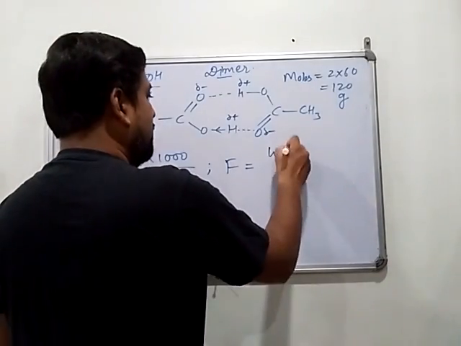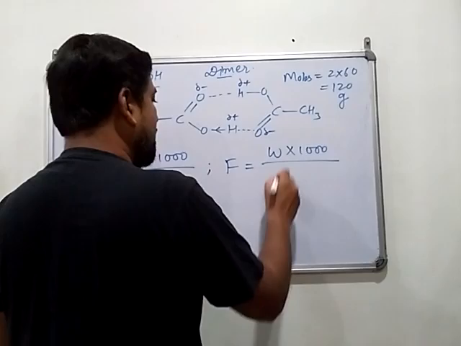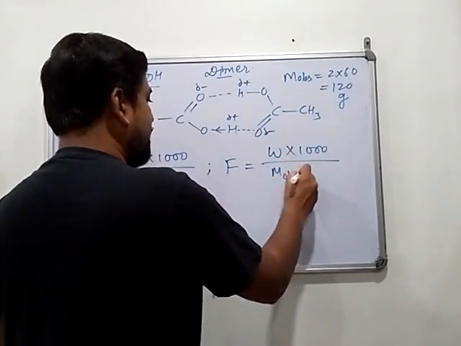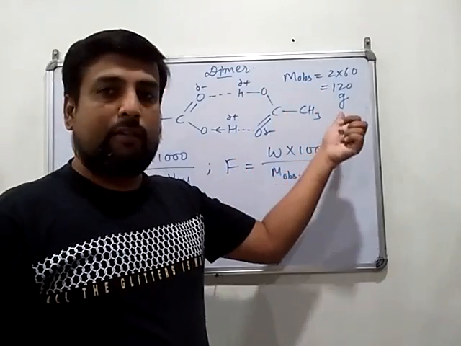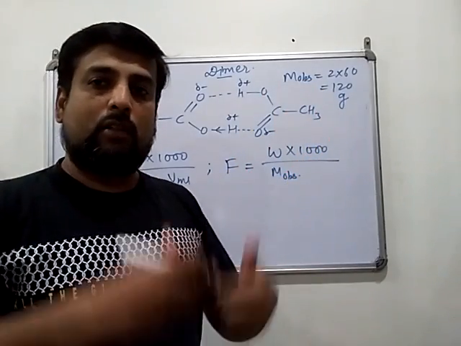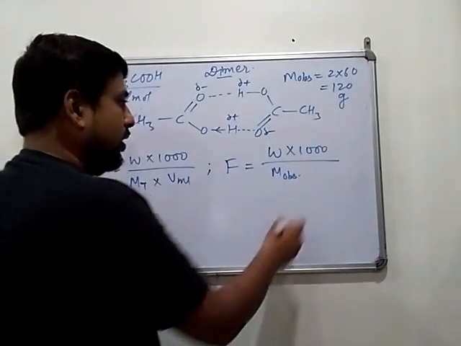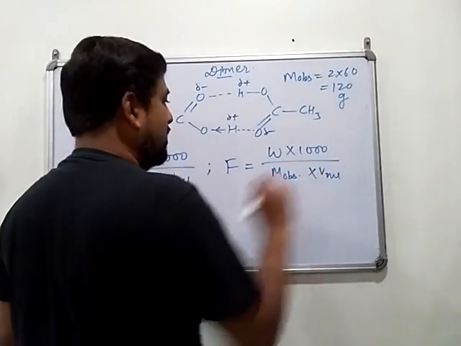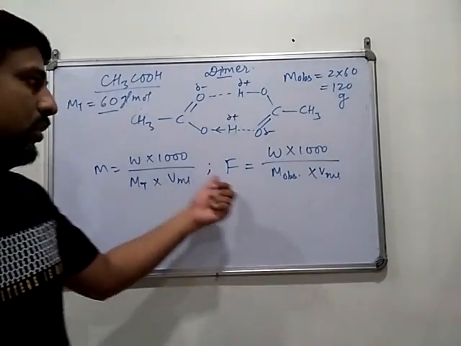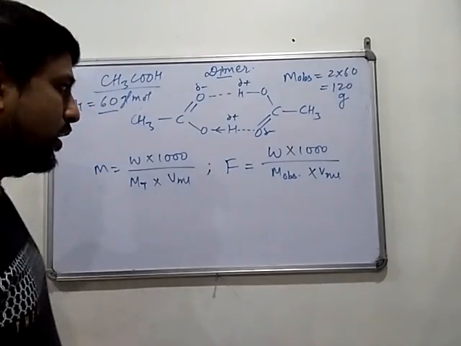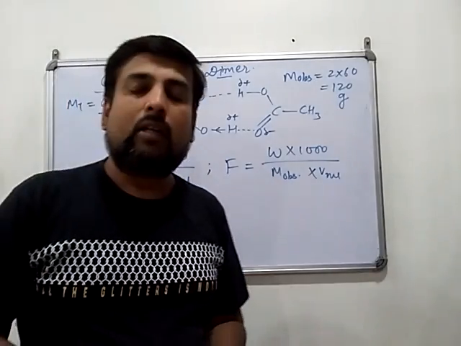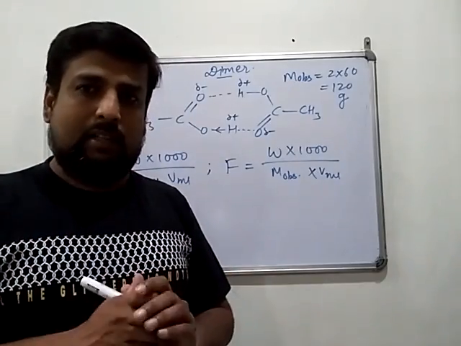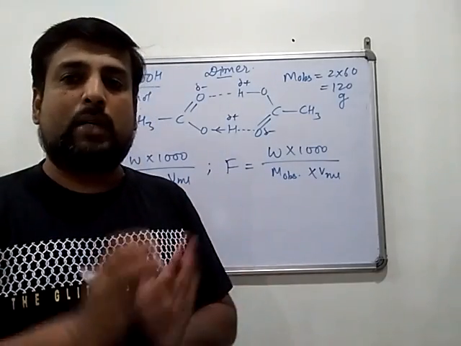That means weight multiplied by 1000 divided by MOBS, where MOBS means observed molar mass. In this case, observed molar mass is 120, which is calculated based on the experimental conditions, and volume in ml. So this is the difference between molarity and formality. Obviously the calculation and the value will be different. But in most cases, the observed and theoretical molar mass are the same.